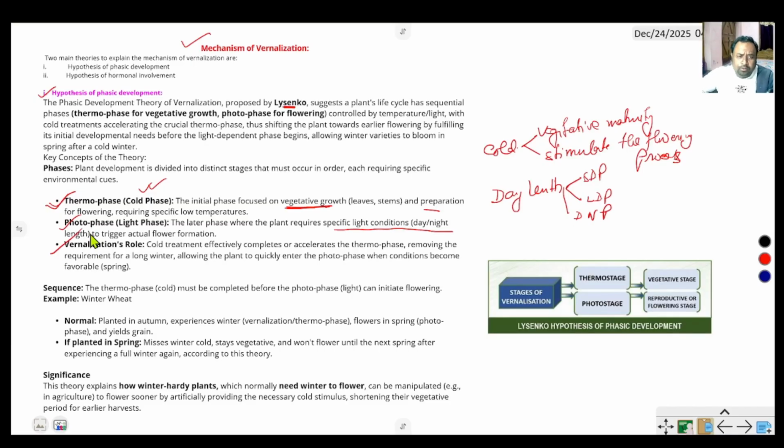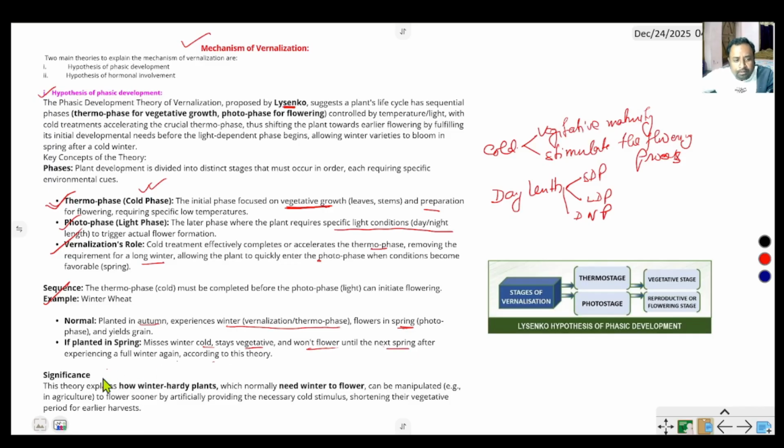Then the role of vernalization. Cold treatment effectively accelerates the thermophase, removing the requirement for a long winter, allowing the plant to quickly enter the photophase. For example, winter wheat is normally planted in autumn and experiences winter vernalization in the thermophase, flowering in spring. If planted in spring, it misses the winter cold, stays vegetative, and would not flower until the next spring.